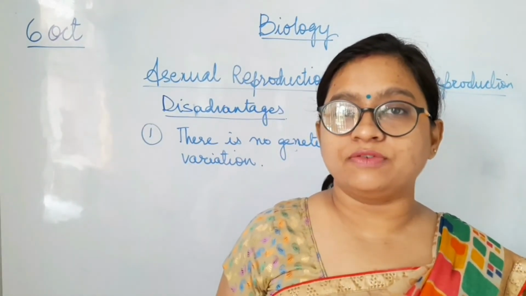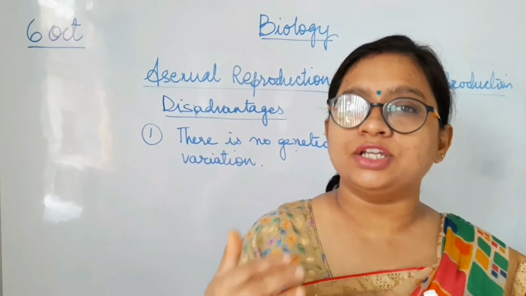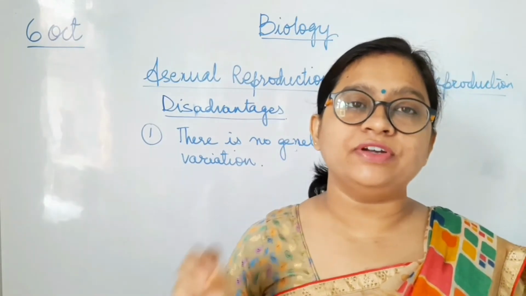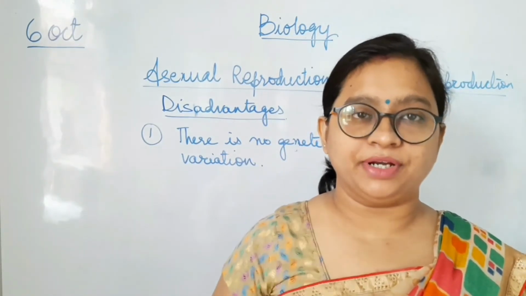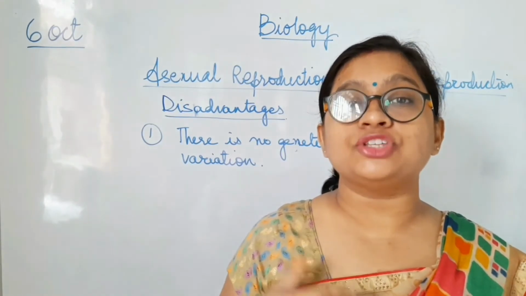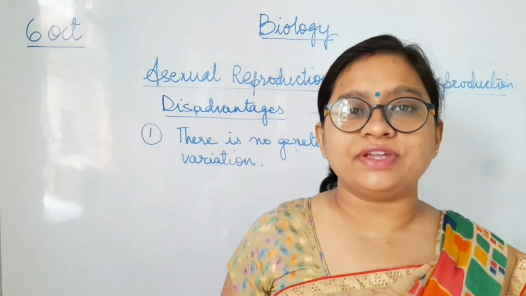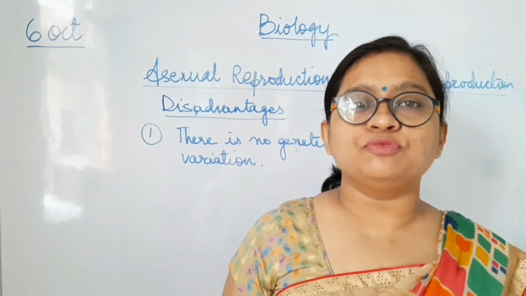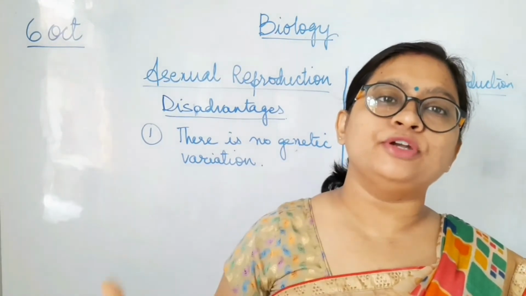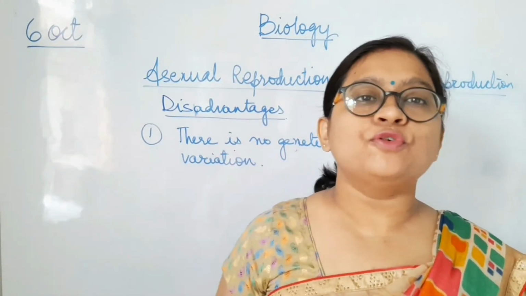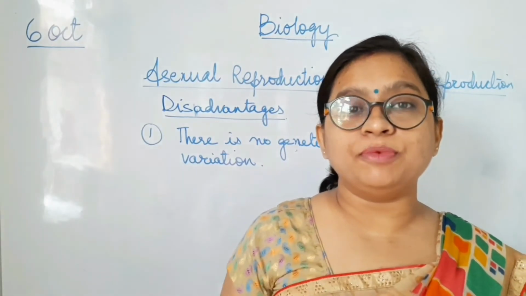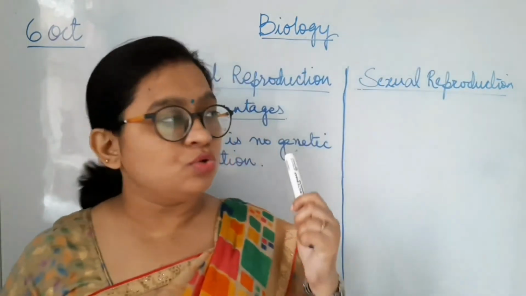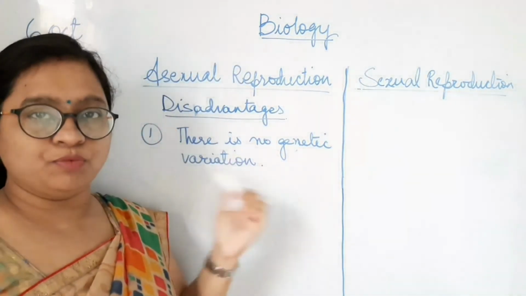If there is no genetic variation, then whenever conditions are favorable, it is fine. The offspring will very easily survive in the condition to which it is already adapted. But what happens when the conditions change? Since its body has no instruction, no variation which can change its body so that it can adapt to the changing condition, it won't survive for long. So in unfavorable conditions, there are fewer chances of the organism surviving. So there is no genetic variation in asexual reproduction.